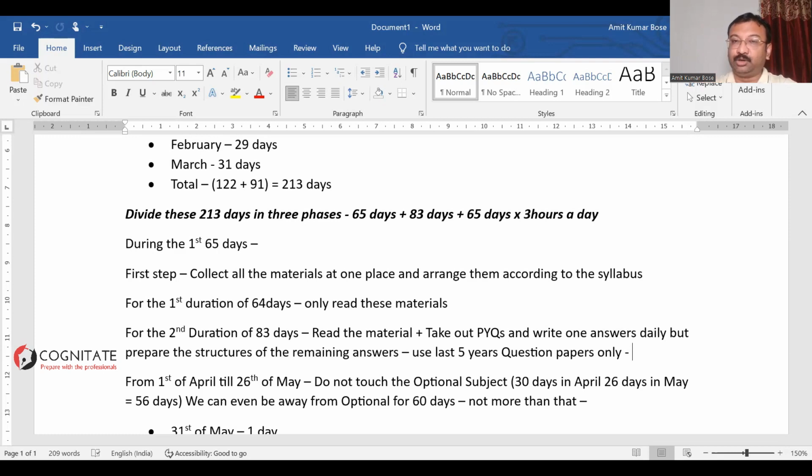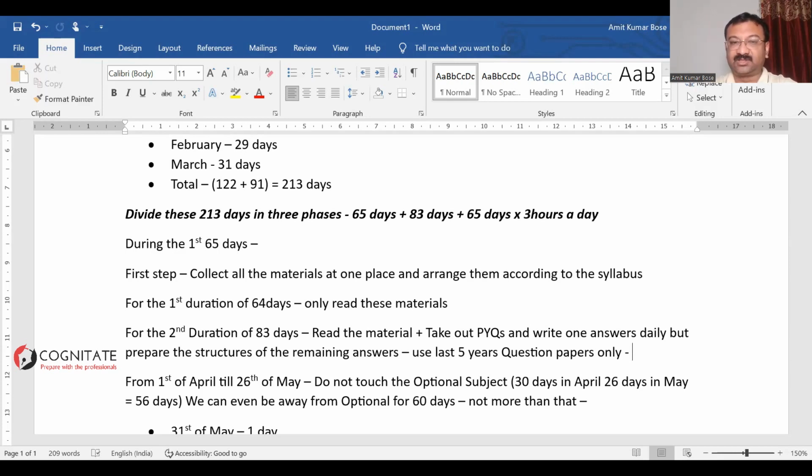Because if you're not able to prepare the structure of the answer, whatever answer you're writing is going to be completely away from the demand of the question. Your answer will not be according to the demand of the question. So along with writing answers, we need to focus on structuring the answers. Please realize the significance of structuring answers.